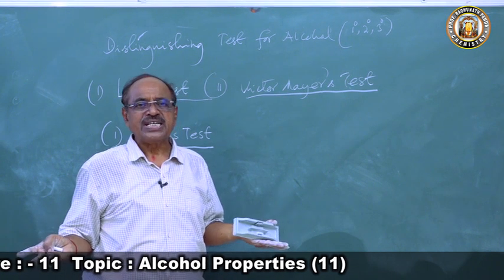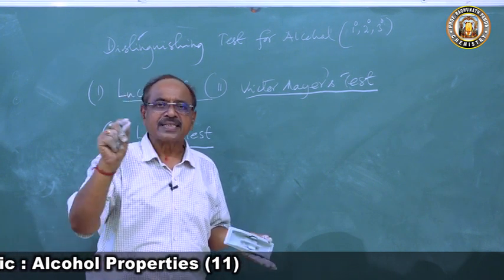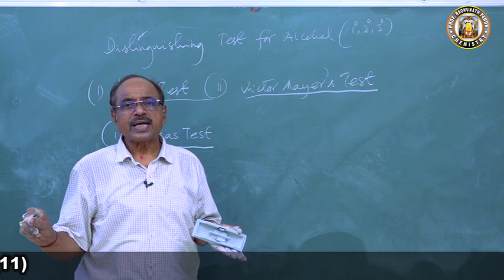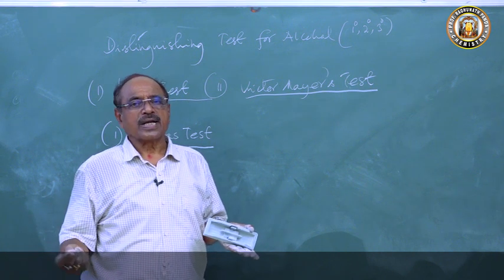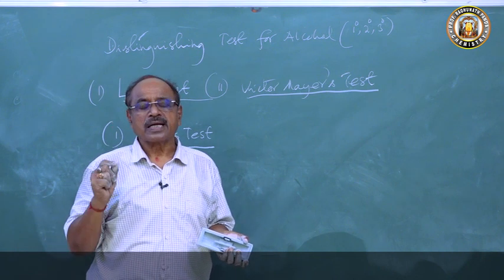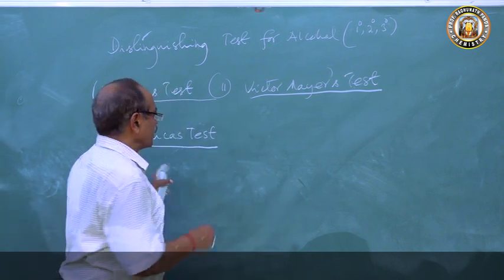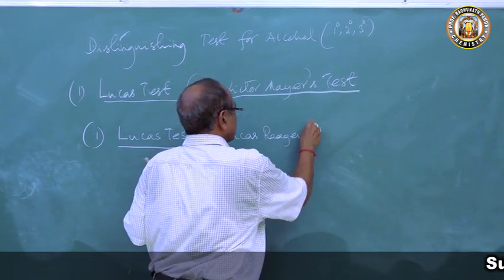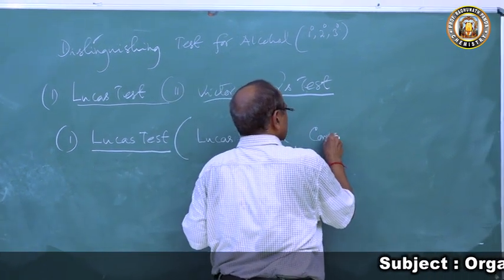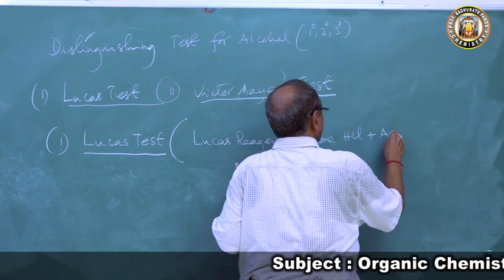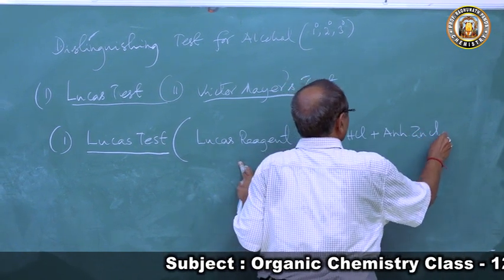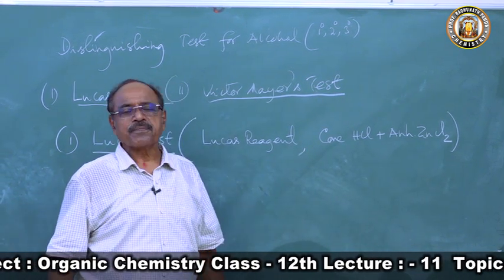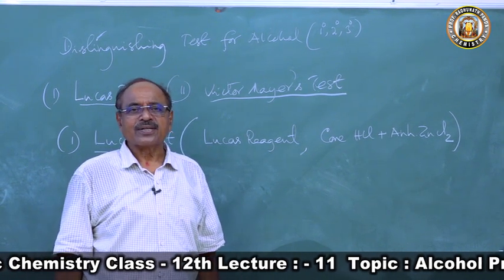In your entrance exam, JEE, you will have a question: the Lucas reagent is alkaline KMnO4, acidified potassium dichromate, anhydrous zinc chloride, or concentrated HCl with zinc chloride. And the answer is concentrated HCl with zinc chloride. So the Lucas reagent is concentrated HCl plus anhydrous zinc chloride. This is called Lucas reagent. This will be a 1 mark question: the Lucas reagent is dash, fill up the blanks, concentrated HCl and anhydrous zinc chloride.